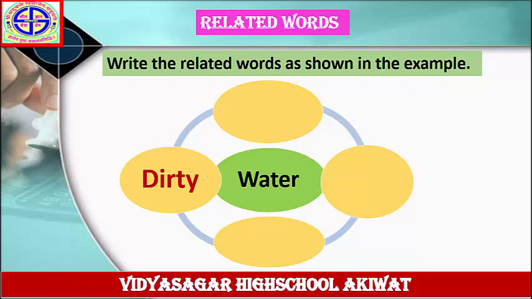Write the related words as shown in the example. The word is given here: water, and the answer is given here: dirty. Dirty, this is an adjective. It means you have to write down adjectives in the remaining columns. How is the water? Water is dirty. What is the remaining answer? Let's see.